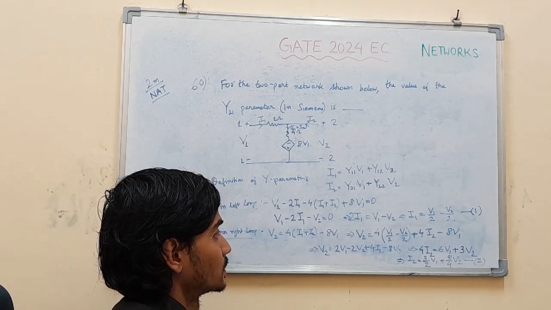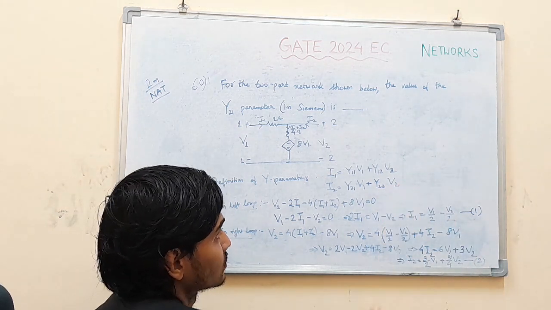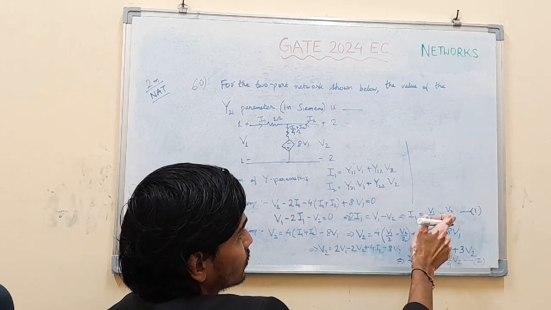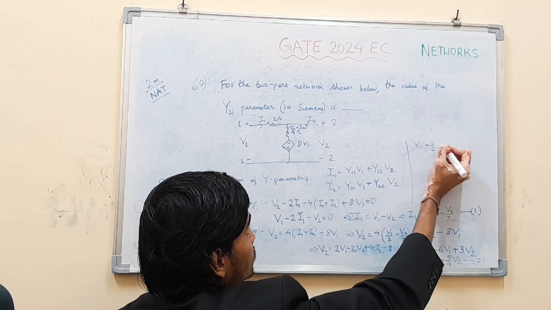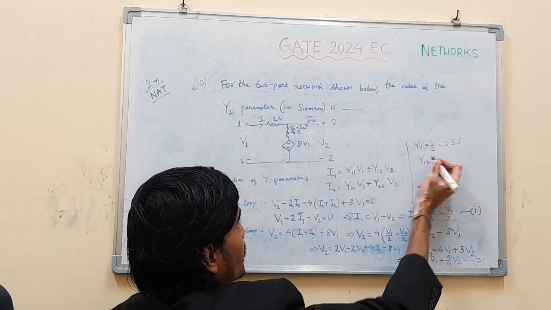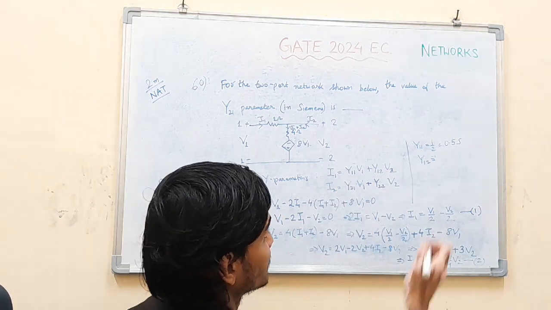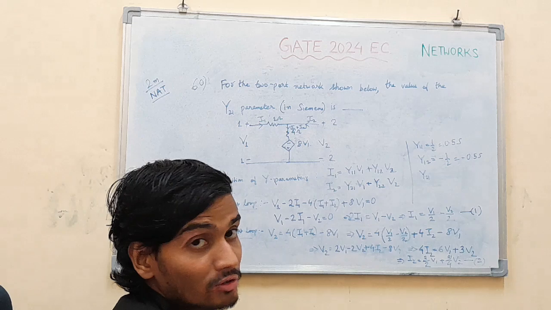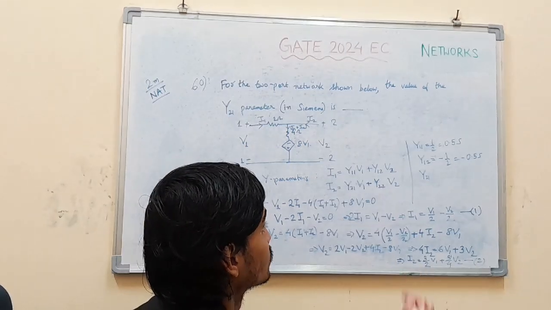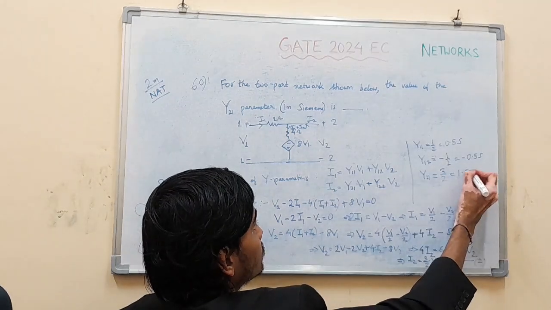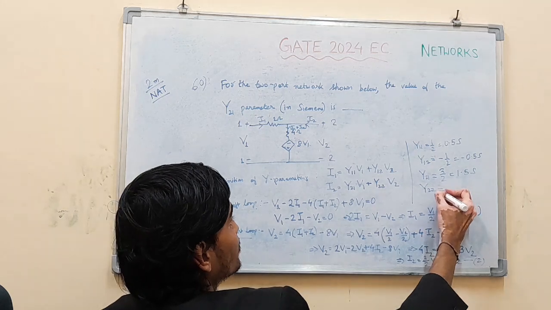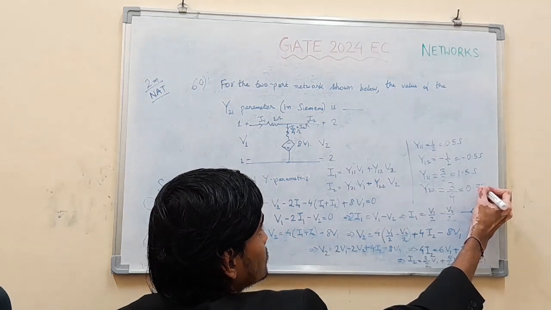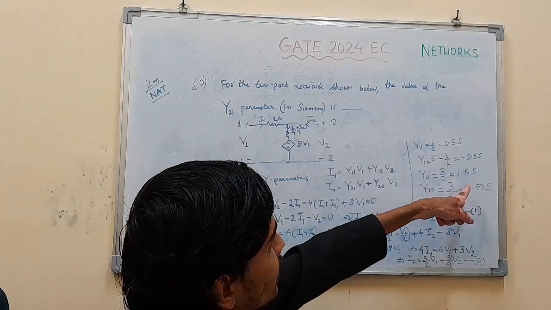Y11 is the coefficient of V1 in the equation of I1, which is half or 0.5 Siemens. Y12, the coefficient of V2 in I1, is minus 0.5 Siemens. Y21, the coefficient of V1 in I2, is 3 by 2 or 1.5, and Y22, the coefficient of V2 in I2, is 3 by 4 or 0.75. So the Y parameters obtained are 0.5, minus 0.5, 1.5 and 0.75.